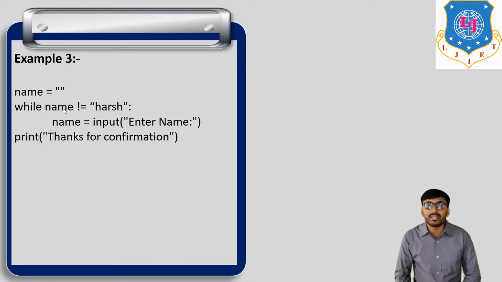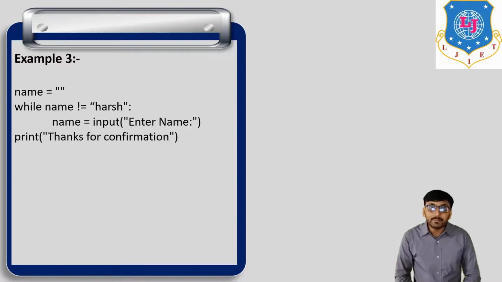For example, if we enter the name Gopi, it is not equal to hers, then again enter name. Again we enter the name Vinay, it is not equal to hers, then again enter name. So this loop continues until name is equal to hers. This loop continues until this condition is false.